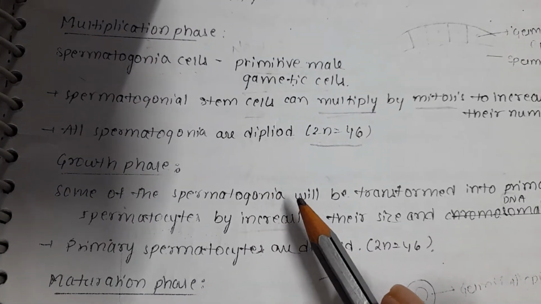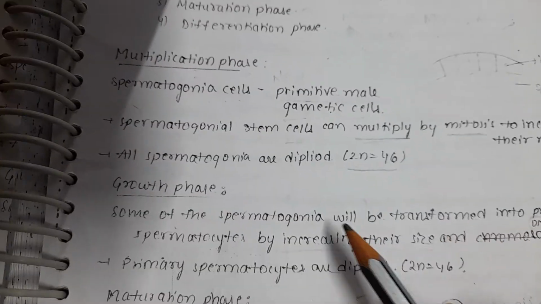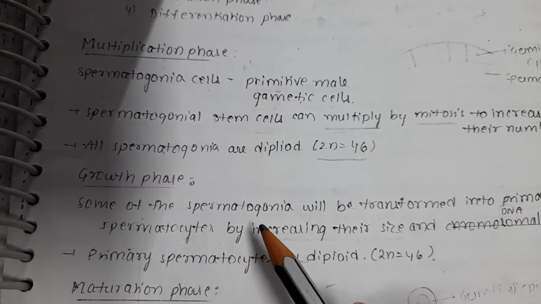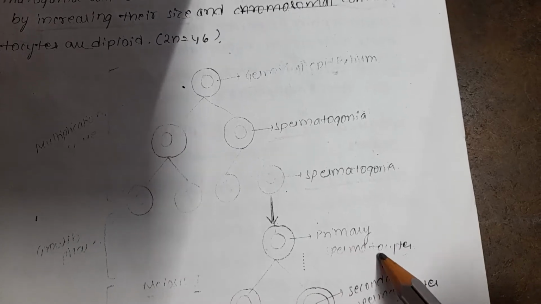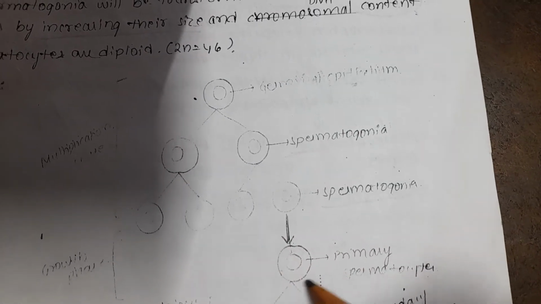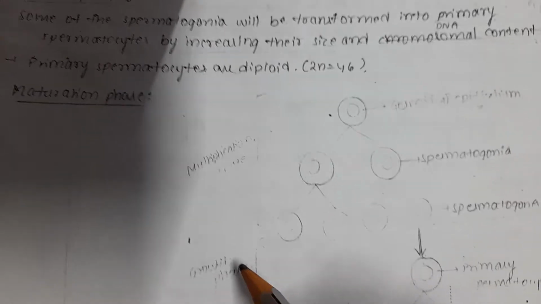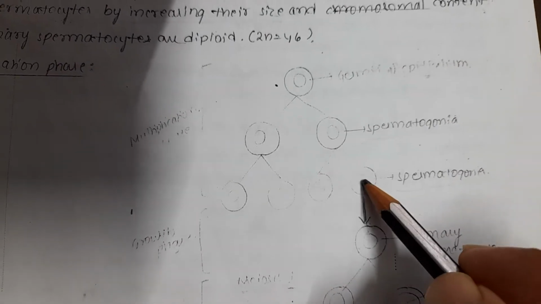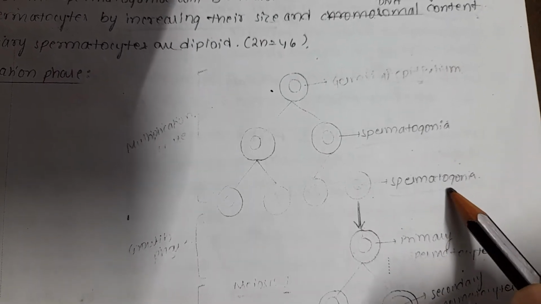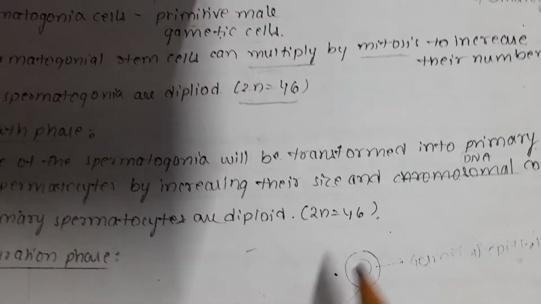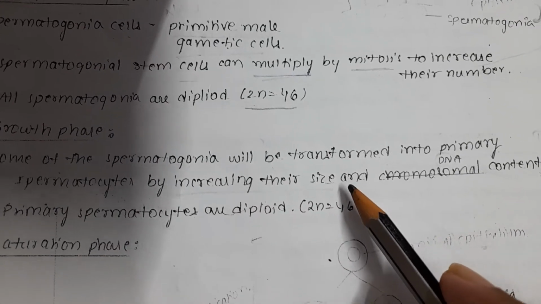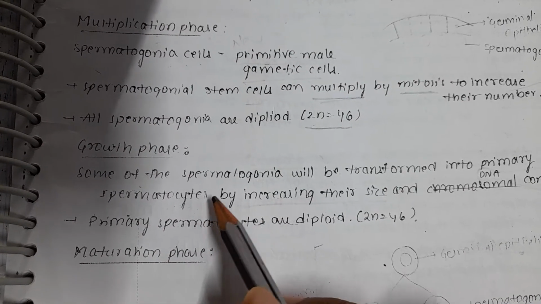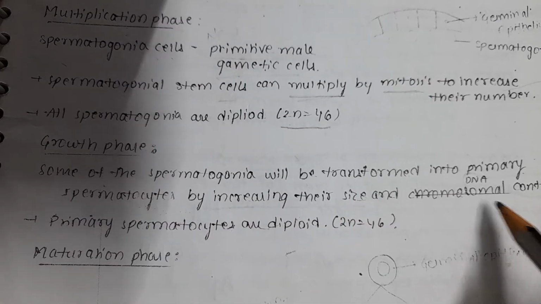Next, during the growth phase, some of the spermatogonia will transform into primary spermatocytes. You can observe here the cell size increases. That's what is called the growth phase. The spermatogonia grow in size and their DNA content also increases.